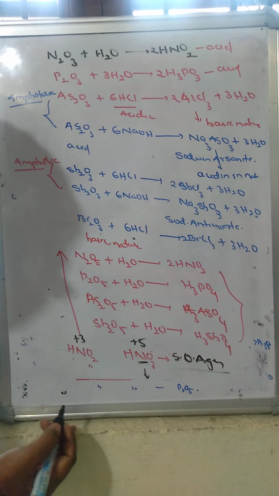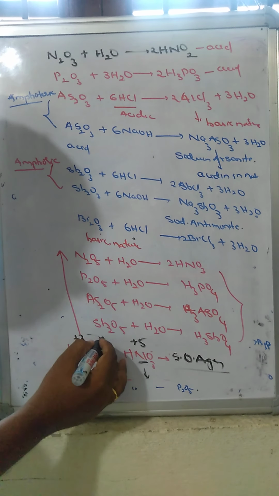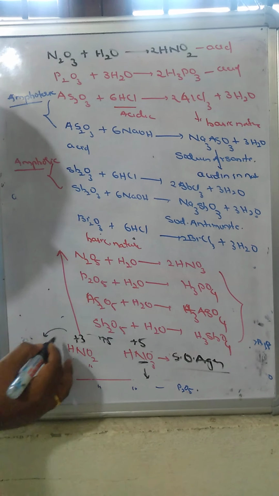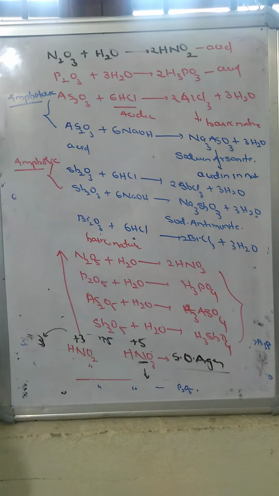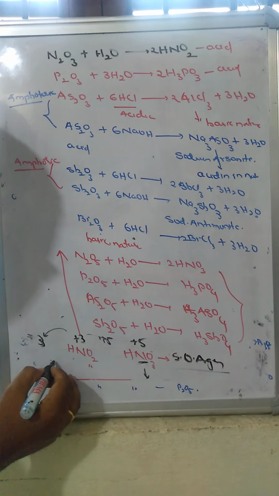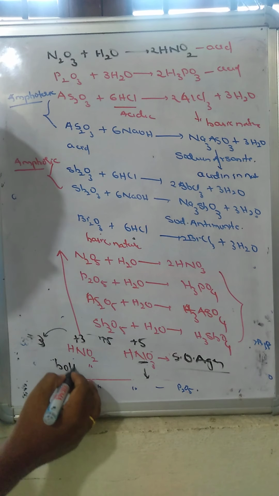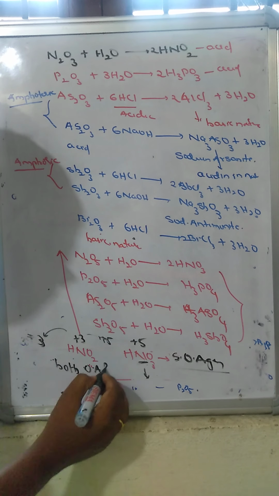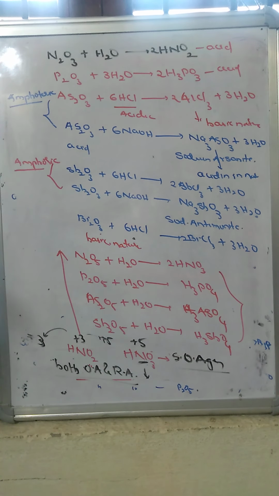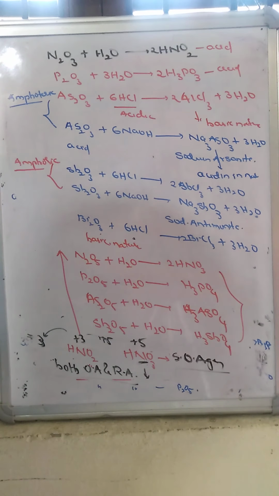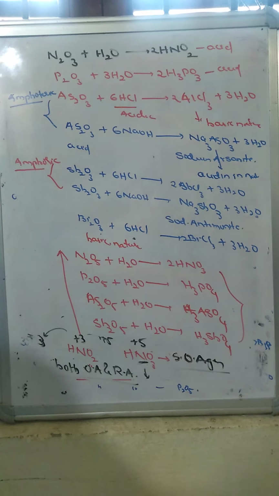Whereas in nitrous acid, an increase to the +5 oxidation state is possible, and a decrease of oxidation state down to -3 is also possible. That's why this can act as both an oxidizing agent as well as a reducing agent. These are the properties of group 15 elements with oxygen.